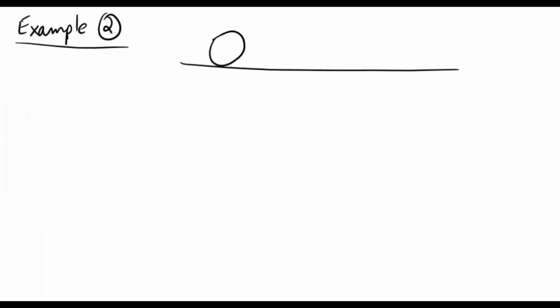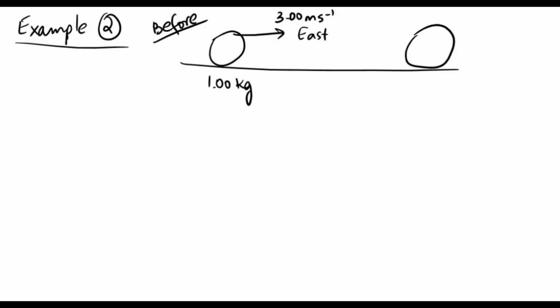Now let's take a look at another type of collision and solve an example. Let's say we have two objects. Before the collision, they're both moving and have some mass. The first one is moving with a velocity of 3 meters per second to the east, and the second block has some mass and some velocity, but this time in the opposite direction.